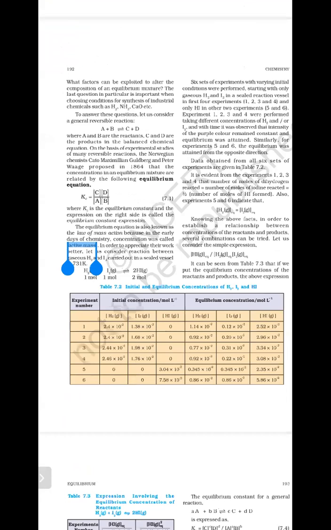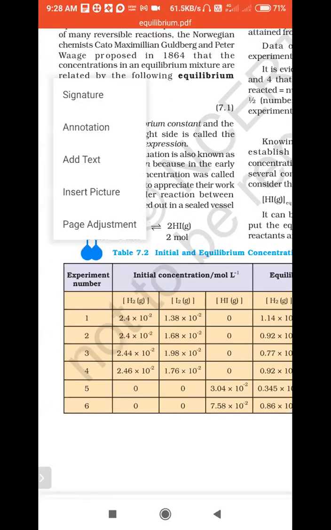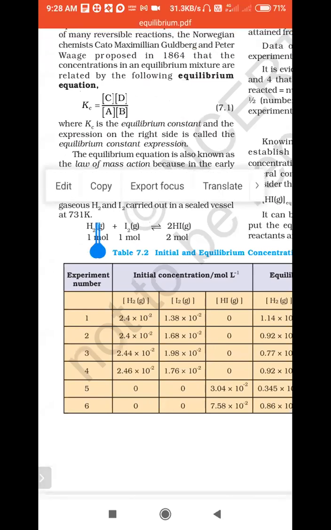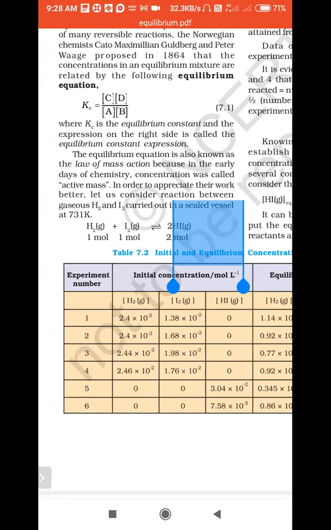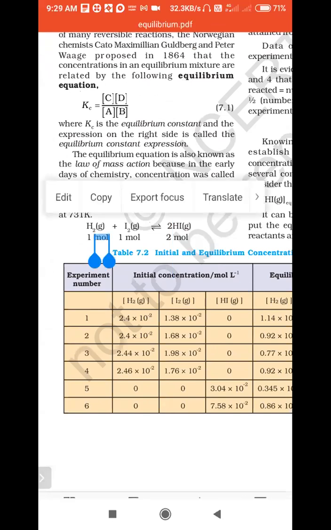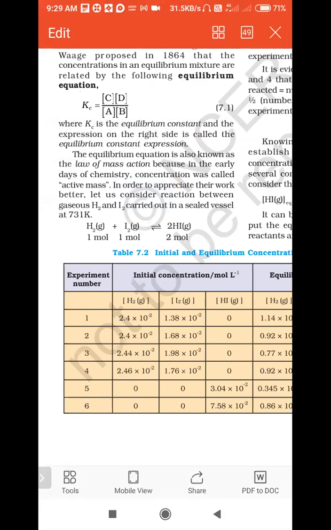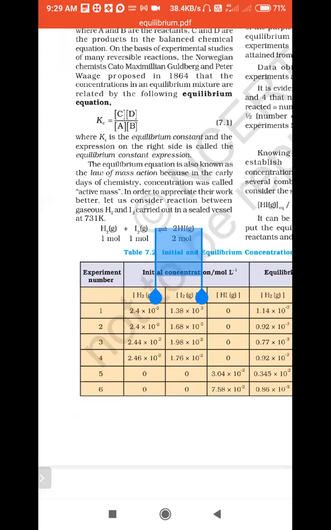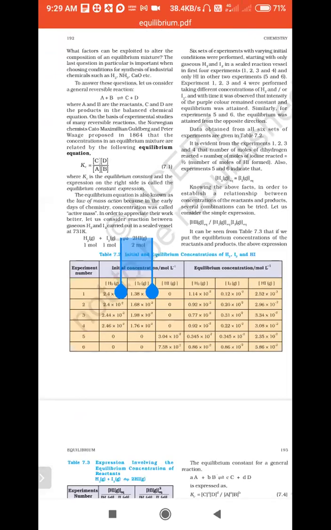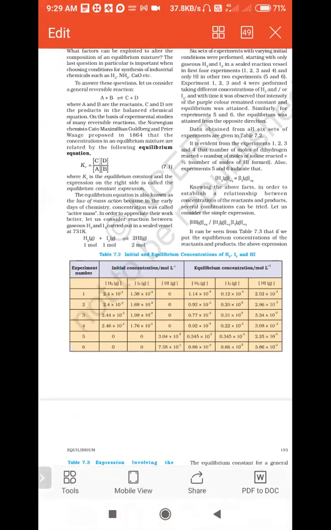Next, see another general equation taken as an example. Hydrogen combines with iodine to form 2 moles of hydrogen iodide. That means 1 mole of hydrogen combines with 1 mole of iodine to give 2 moles of hydrogen iodide. So how do we express this equation in terms of the equilibrium constant?